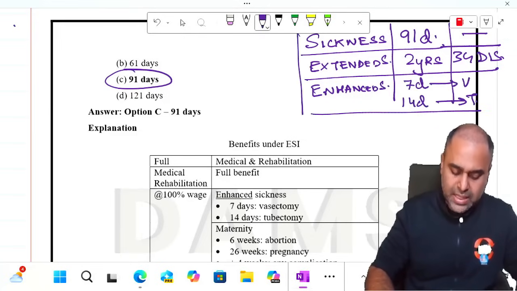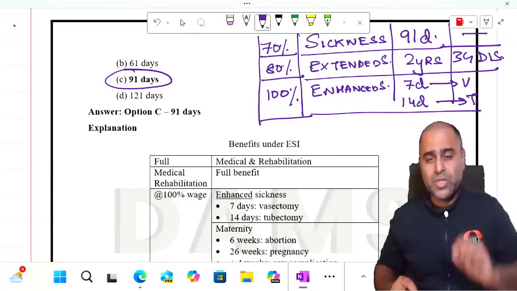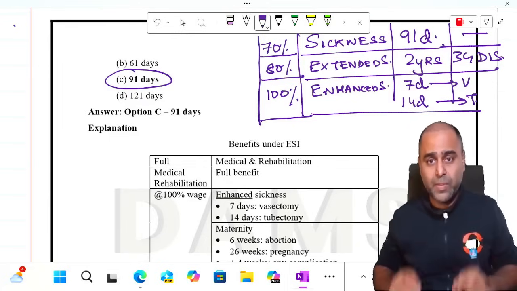Now guys, in sickness, 70% of the salary is given, that is 30% salary is cut. In extended, 80% is given. In enhanced, 100% salary is given. That means not even a single penny of salary will be cut.